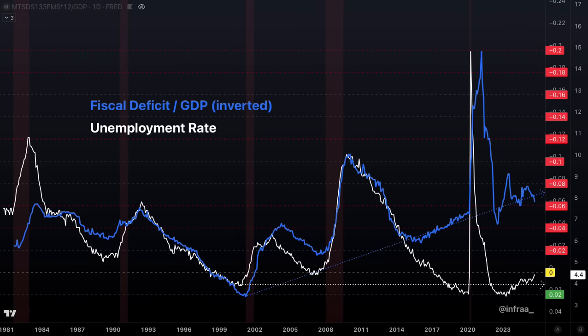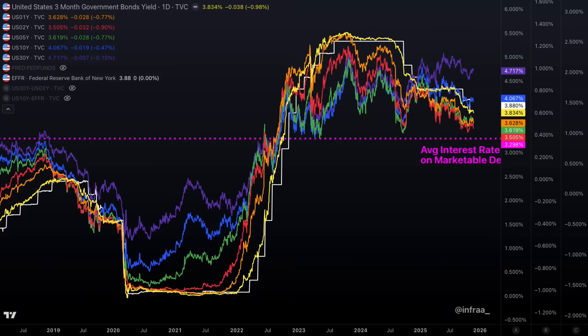Not only that, but it is a pro-cyclical deficit, going from a 3% budget surplus to a 6.5% budget deficit, despite the fact that unemployment has gone sideways. Now, not only that, one of the things driving the deficit is interest expense. So the average interest rate on our marketable debt is 3.3%.